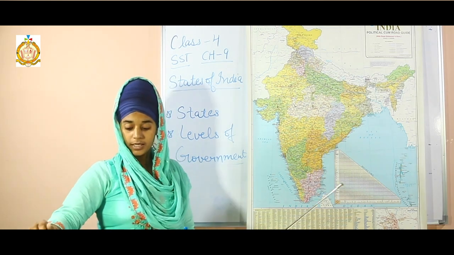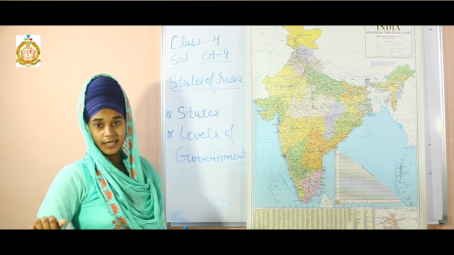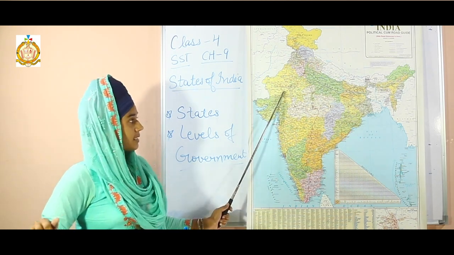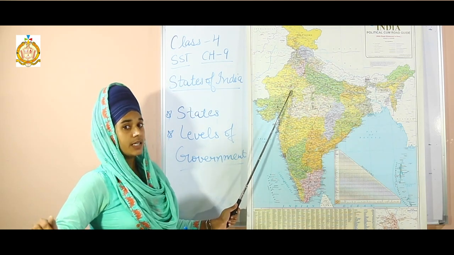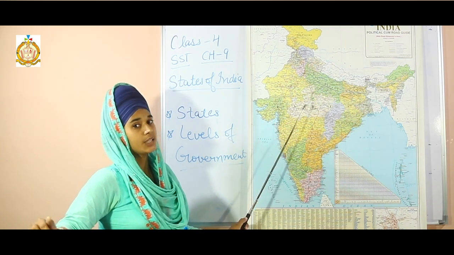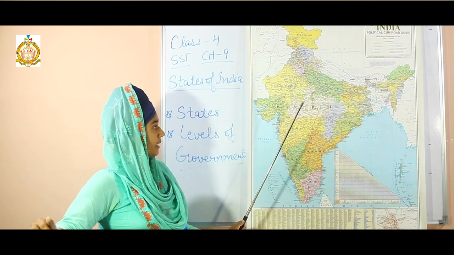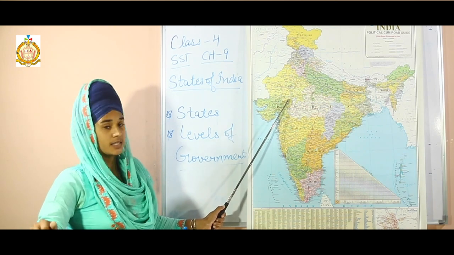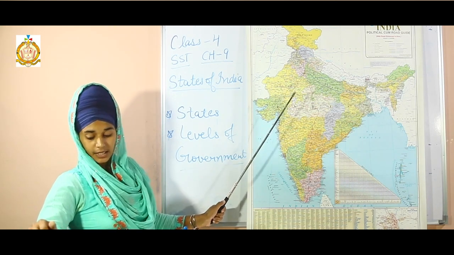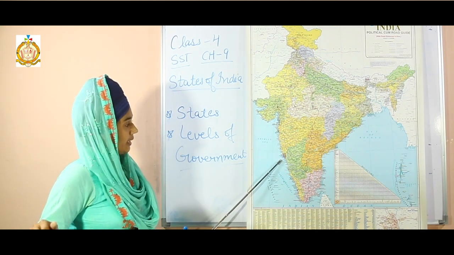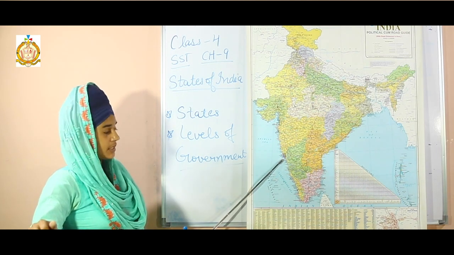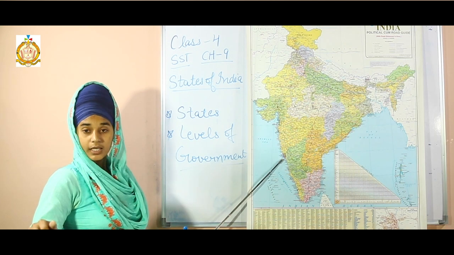Students, now the main topic is states. Look at this map. At the present time in India, there are 28 states and 8 union territories. Rajasthan is the largest state in India and Goa, here is the Goa state, is the smallest state in terms of area.